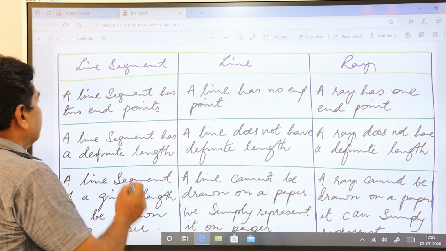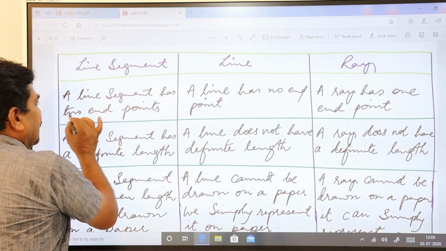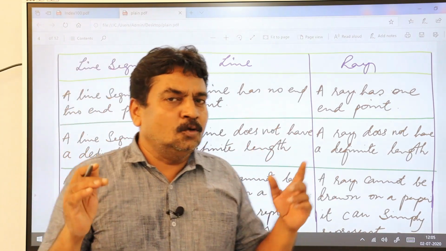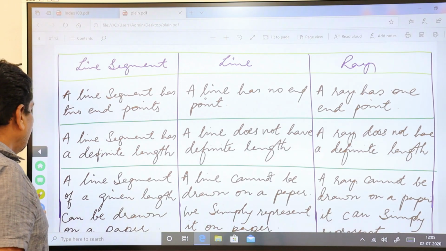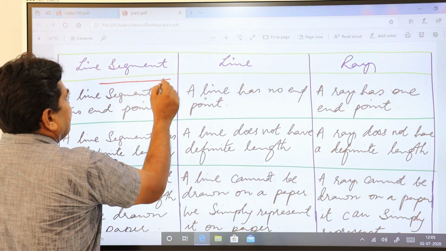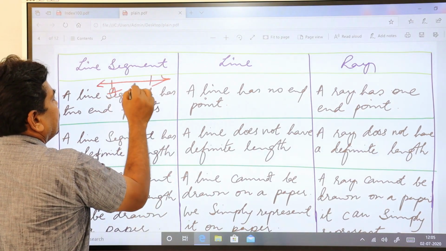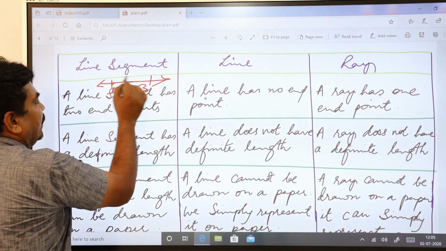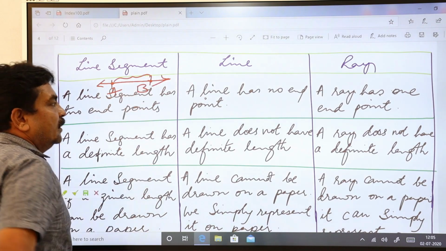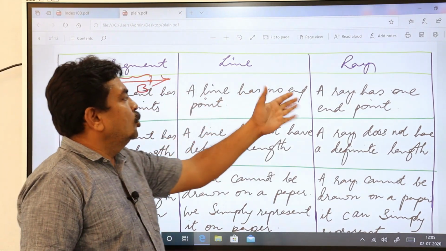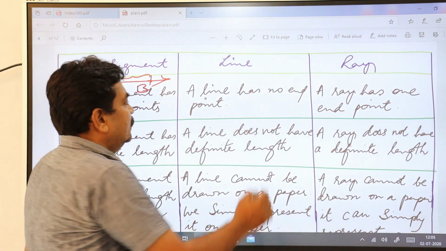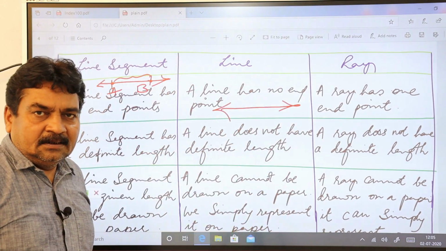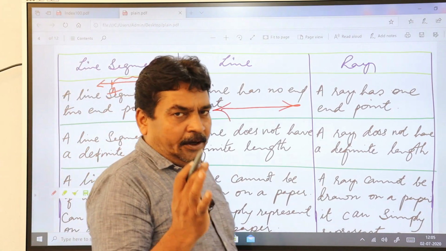The first one: a line segment has two end points. As I told you in the beginning, say this is A and this is B. You have two end points, this is one end point, this is one end point, right? A line has no end point. This is the line which extends in both directions and doesn't have any end point.